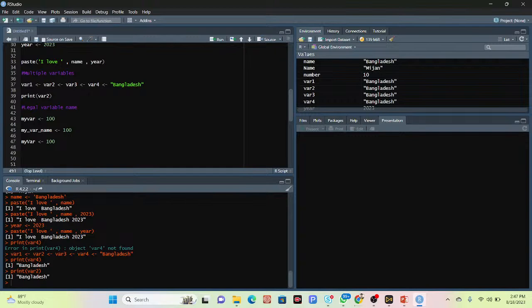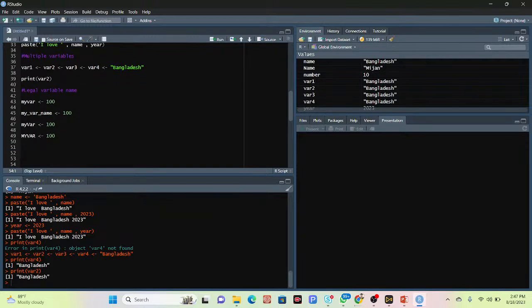After that, suppose you want to put all of those things in uppercase. There is no problem, it is a legal variable. Also, you can put any type of integer value at the end of the variable name. At the end of the variable name you can put any integer value. There is no problem, so it is also a legal variable.